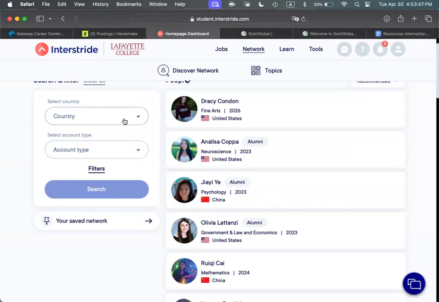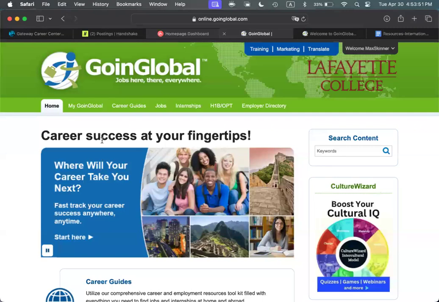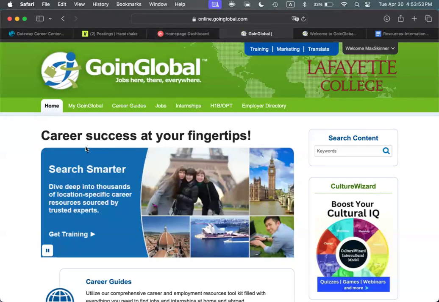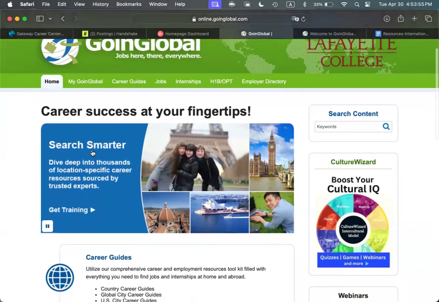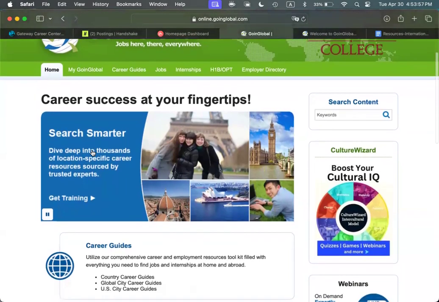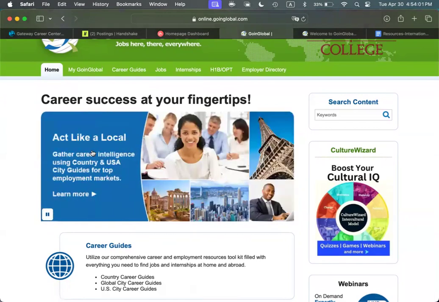We'll now review how to access resources in Going Global that will be useful to you. Going Global features 38 country career guides, 53 city career guides for the United States and Canada, corporate profiles, and more than 16 million internship and job listings within the US and around the world.